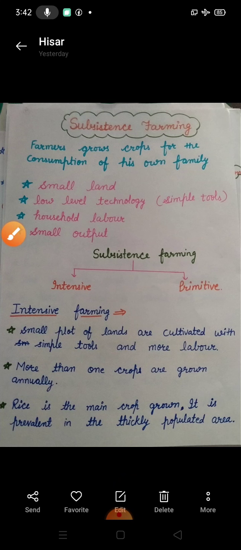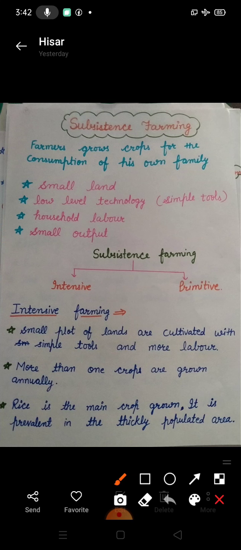Subsistence farming. Farmers grow crops for the consumption of their own family. This type of agriculture is practiced by poor families.